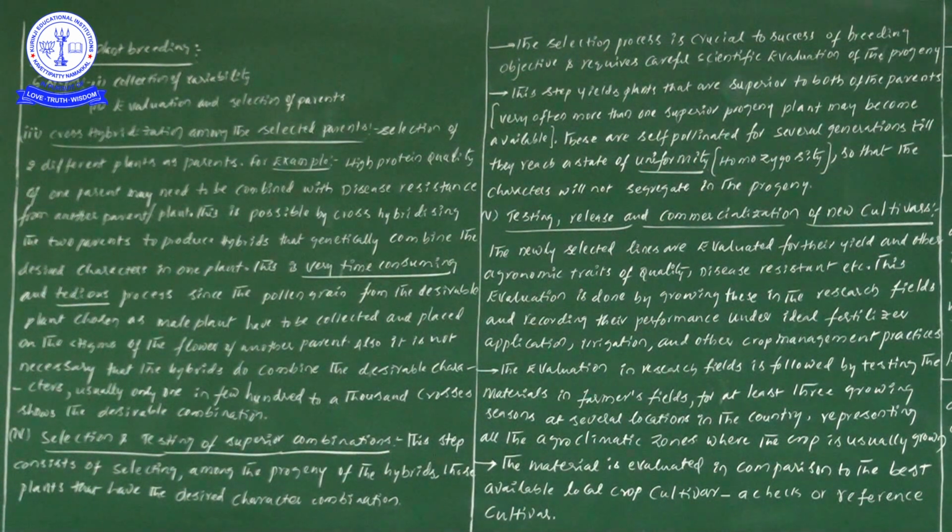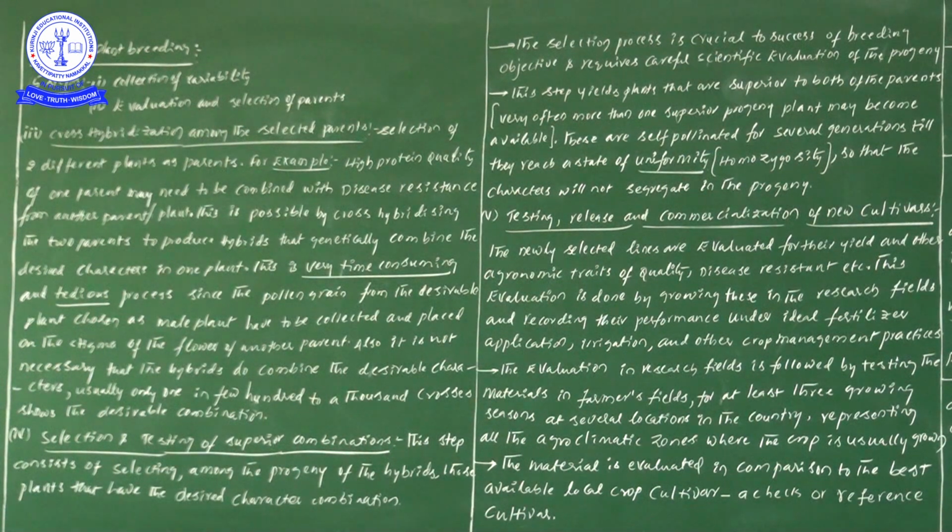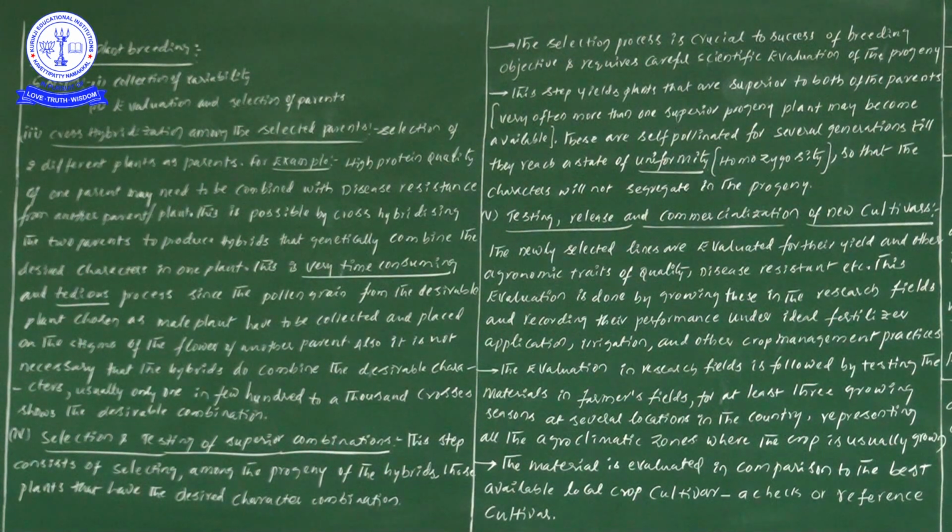Next, let us go with the fourth one, that is selection and testing of superior combinations. Try to observe the fourth one once more. Selection and testing of superior combinations means here we are going to select the superior combinations and test them. Already we have produced superior combinations, so in our hands superior combinations are there. Now these superior combinations we have to select and test.